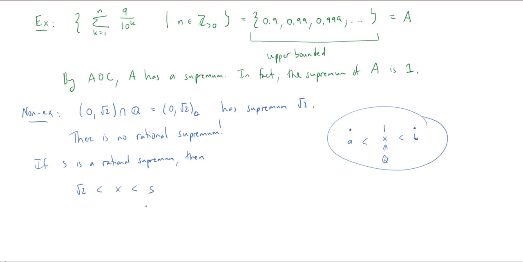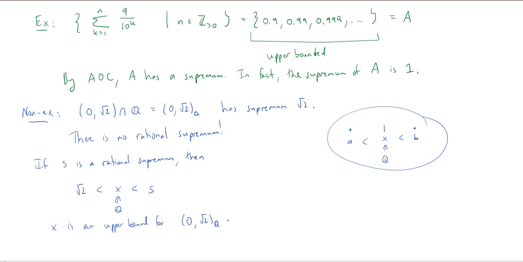So there's some x which lies in the rationals, which is bigger than the square root of 2, but which is less than s. But if x is bigger than the square root of 2, then x is an upper bound for this set of rational elements in the interval 0 to the square root of 2.